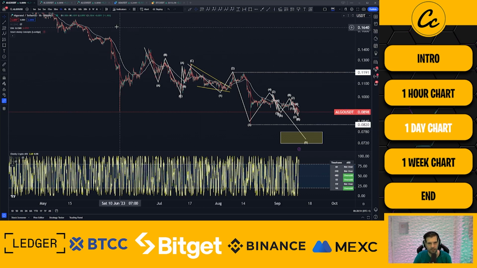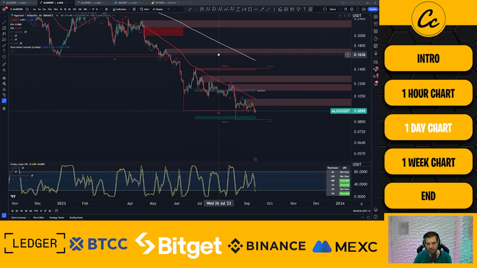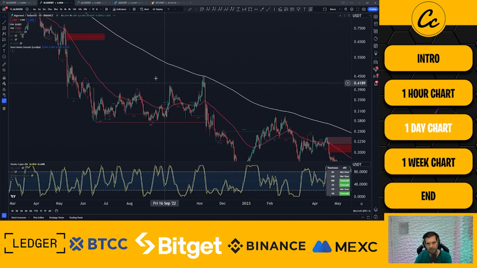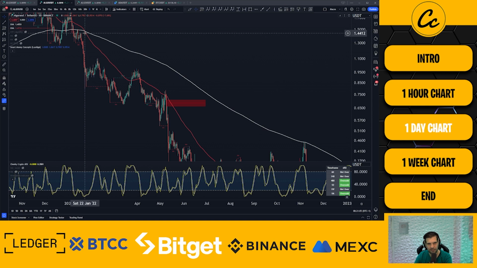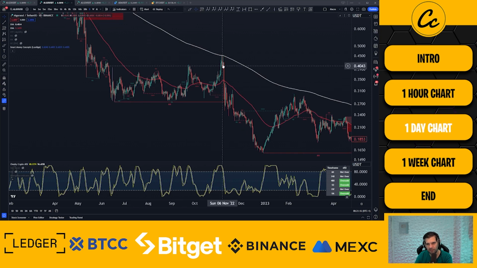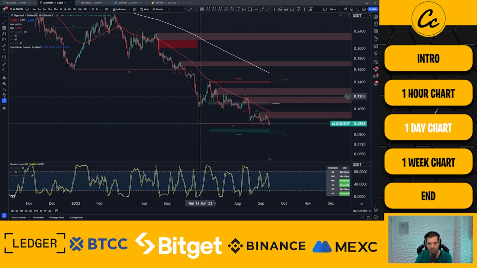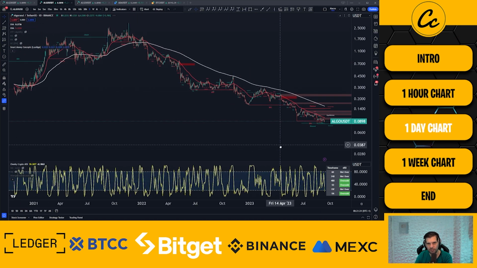Okay, so let's take it up into that daily time frame, because here you can see just how bearish Algorand is, right? We are below the 50 and 200 EMAs, and we have been all the way since we had that death cross up on January 22nd, 2022. We've been underneath the 50 EMA pretty much this entire time, with the occasional spike above, and we are still finding it as resistance and still being dragged to the downside. Okay, so nothing looking strong here for Algorand.